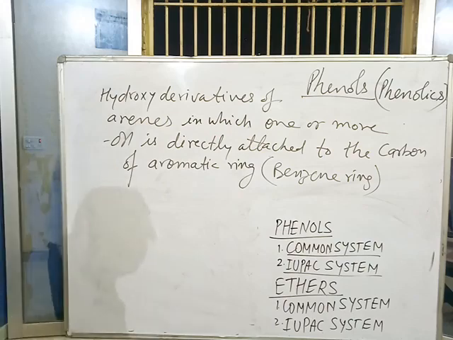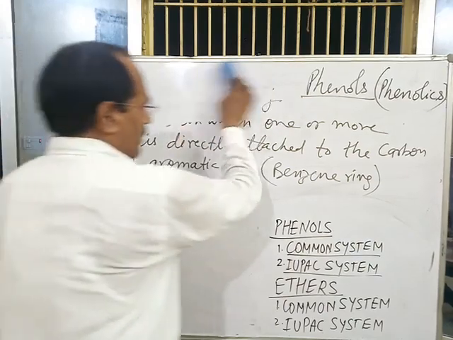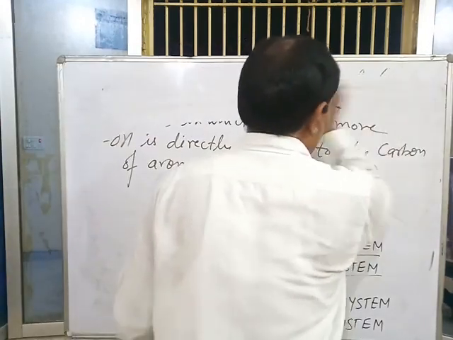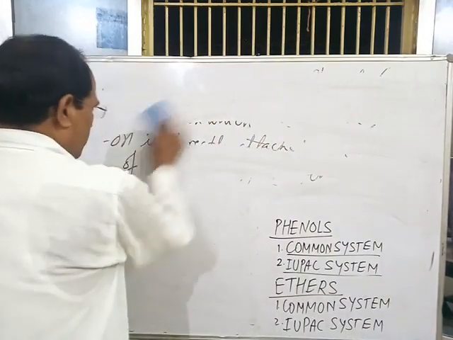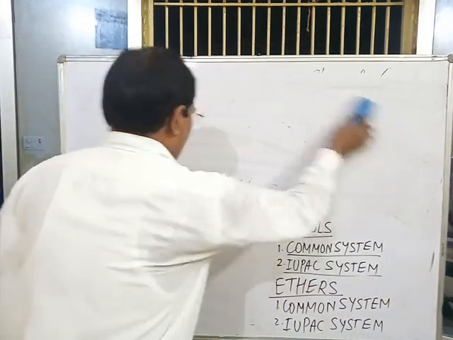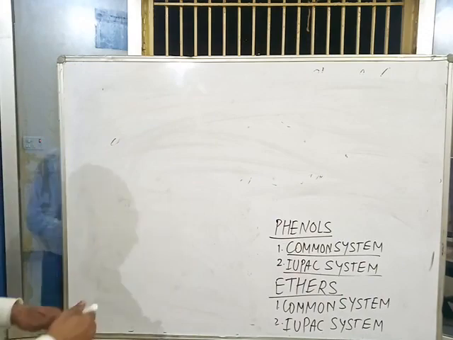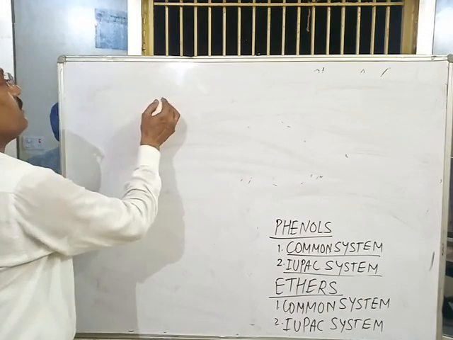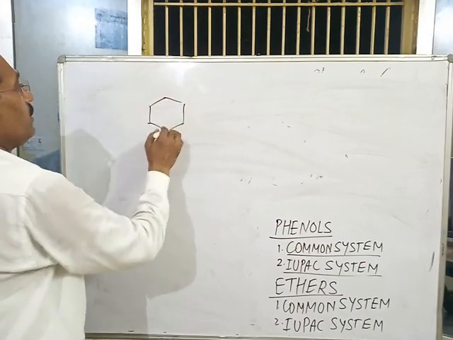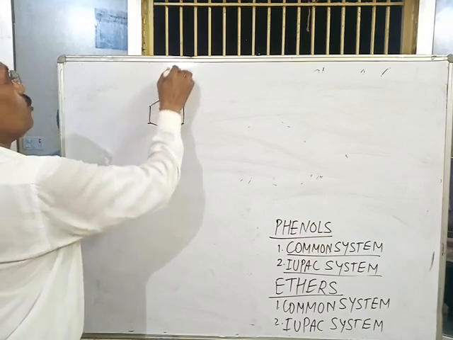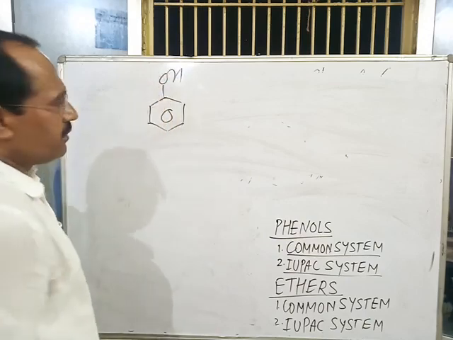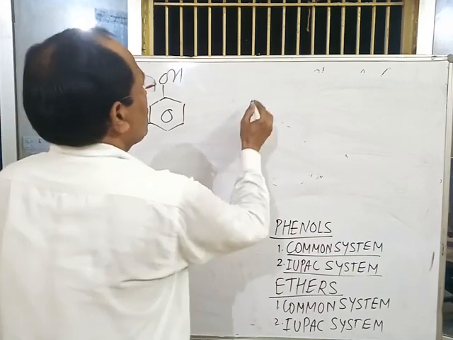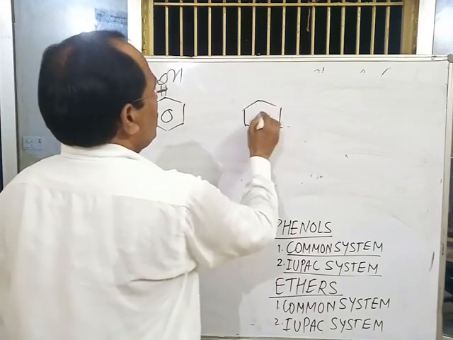For example, this is phenol because OH group is directly attached to the benzene ring. This is also a phenol.